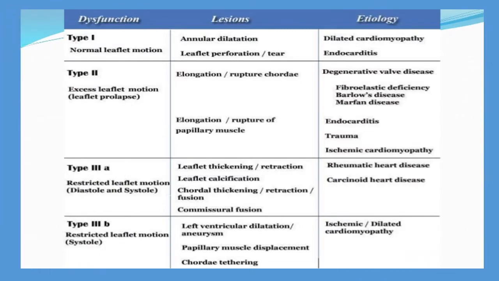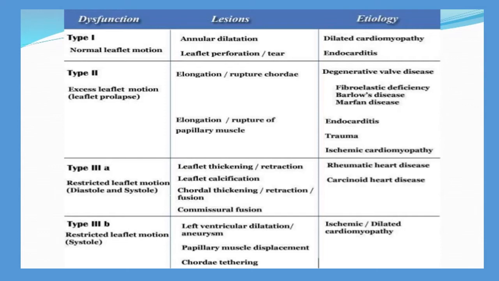Here you can see the dysfunction, lesions and etiology. Coming to type 1, that is normal leaflet motion, the lesion will be annular dilatation, leaflet perforation, and there may be a tear. The etiology is caused mainly by dilated cardiomyopathy and endocarditis.